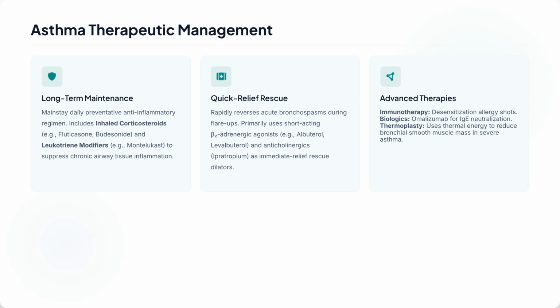Asthma management includes long-term maintenance with inhaled corticosteroids and leukotriene modifiers. Quick relief rescue primarily uses short-acting beta-2 agonists and anticholinergics for acute bronchospasms. Advanced therapies include immunotherapy, biologics like omalizumab, and thermoplasty for severe cases.